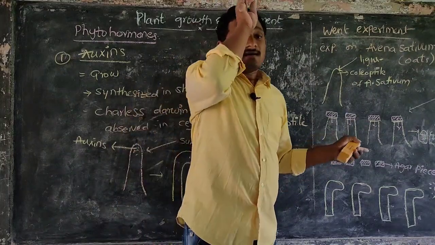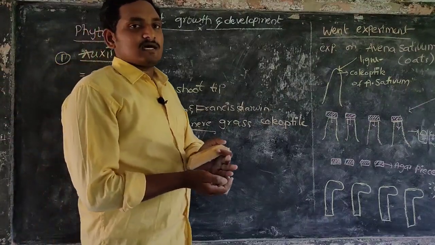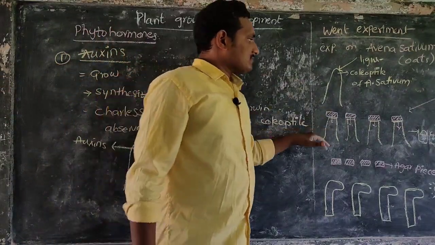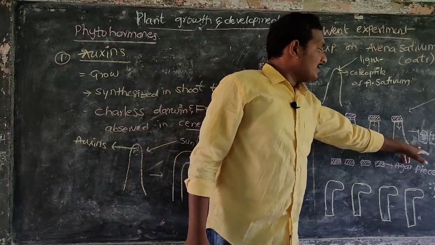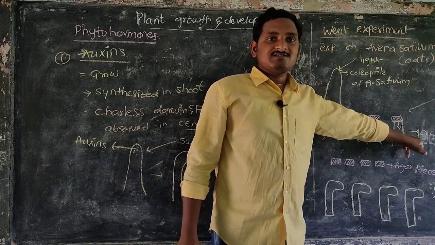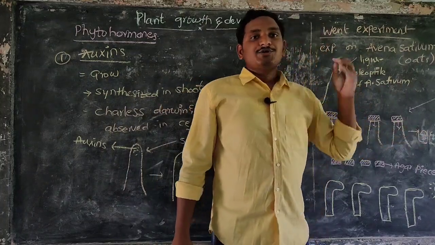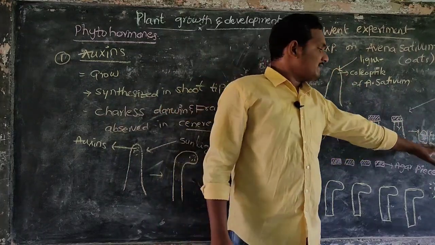That is the conclusion of the Wendt experiment. The Wendt experiment concluded that the agar medium receives the hormone auxins from the tips of the coleoptile. The tips of the coleoptile diffuse the auxins into the agar medium.